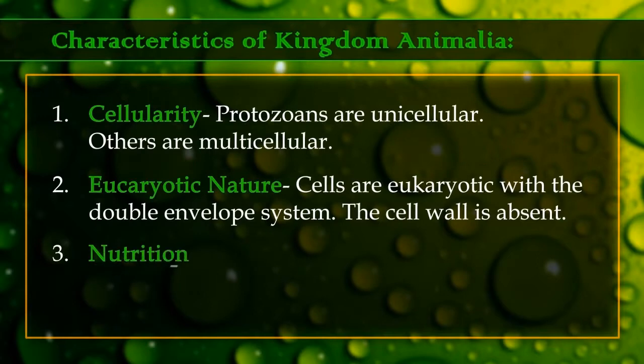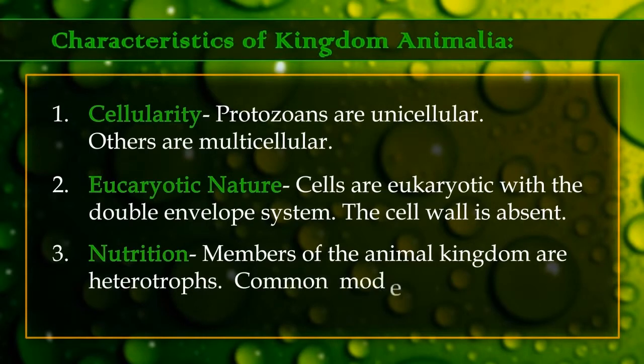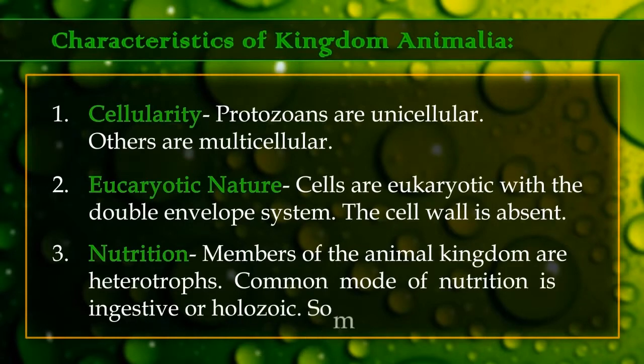3. Nutrition. Members of the animal kingdom are heterotrophs. Common mode of nutrition is ingestive or holozoic. Some are parasitic.